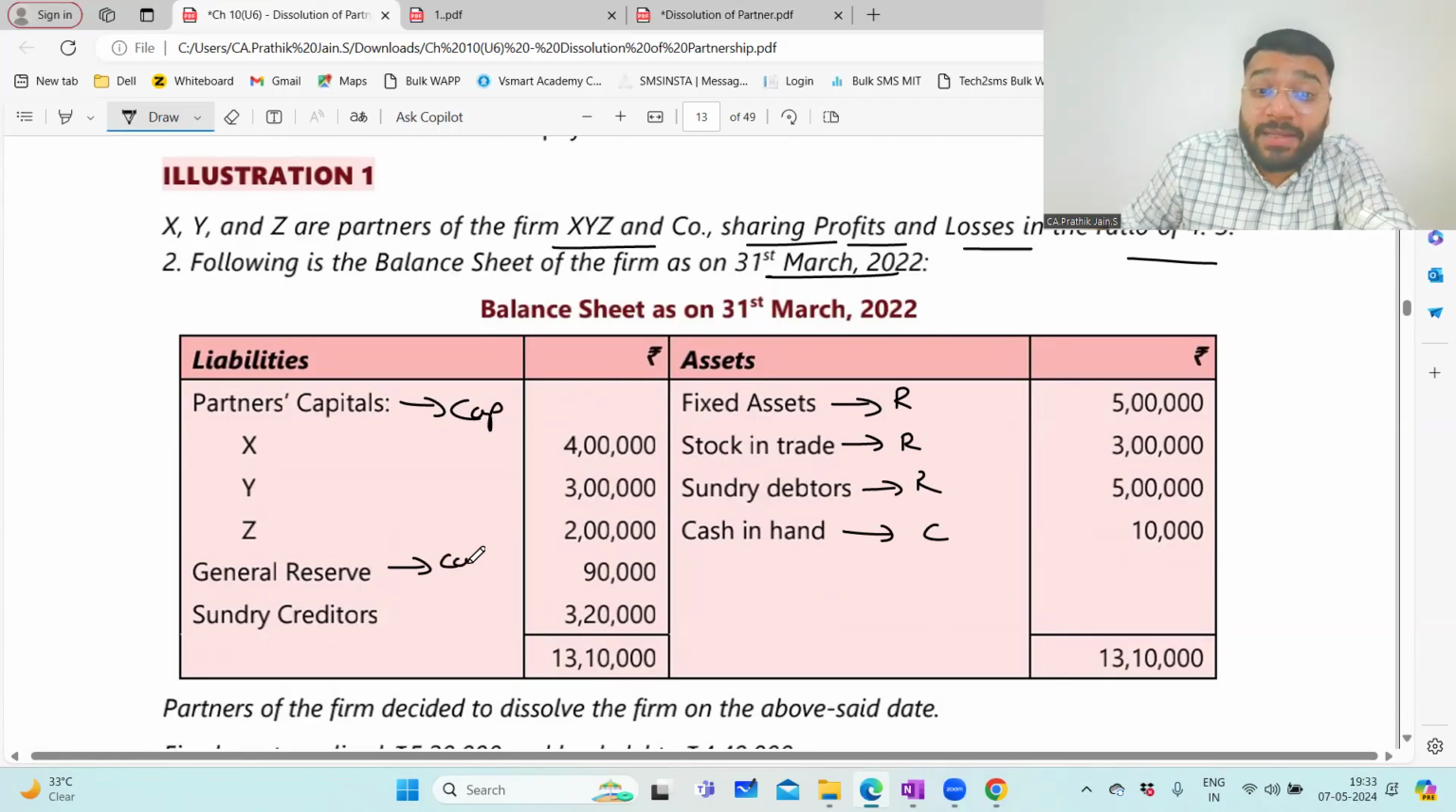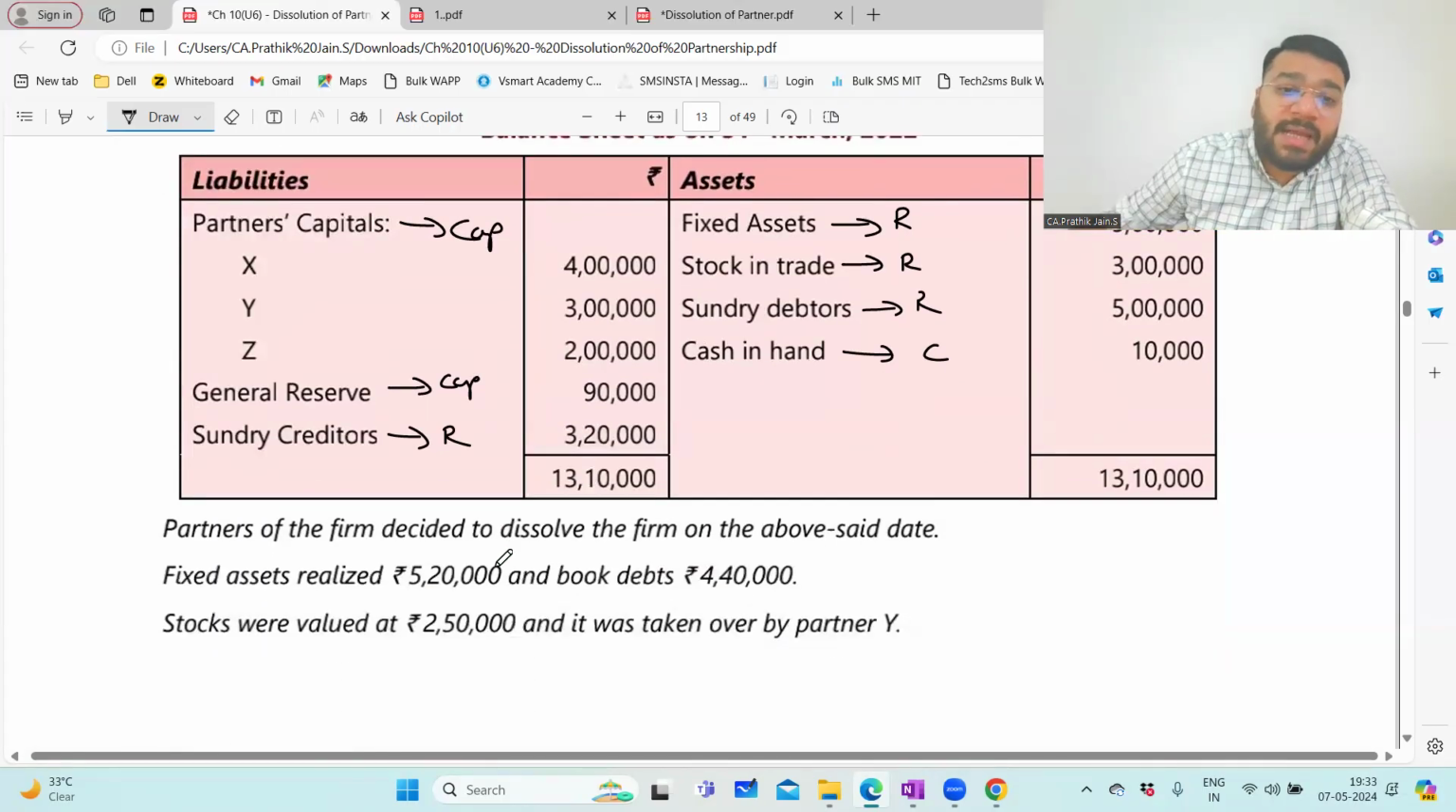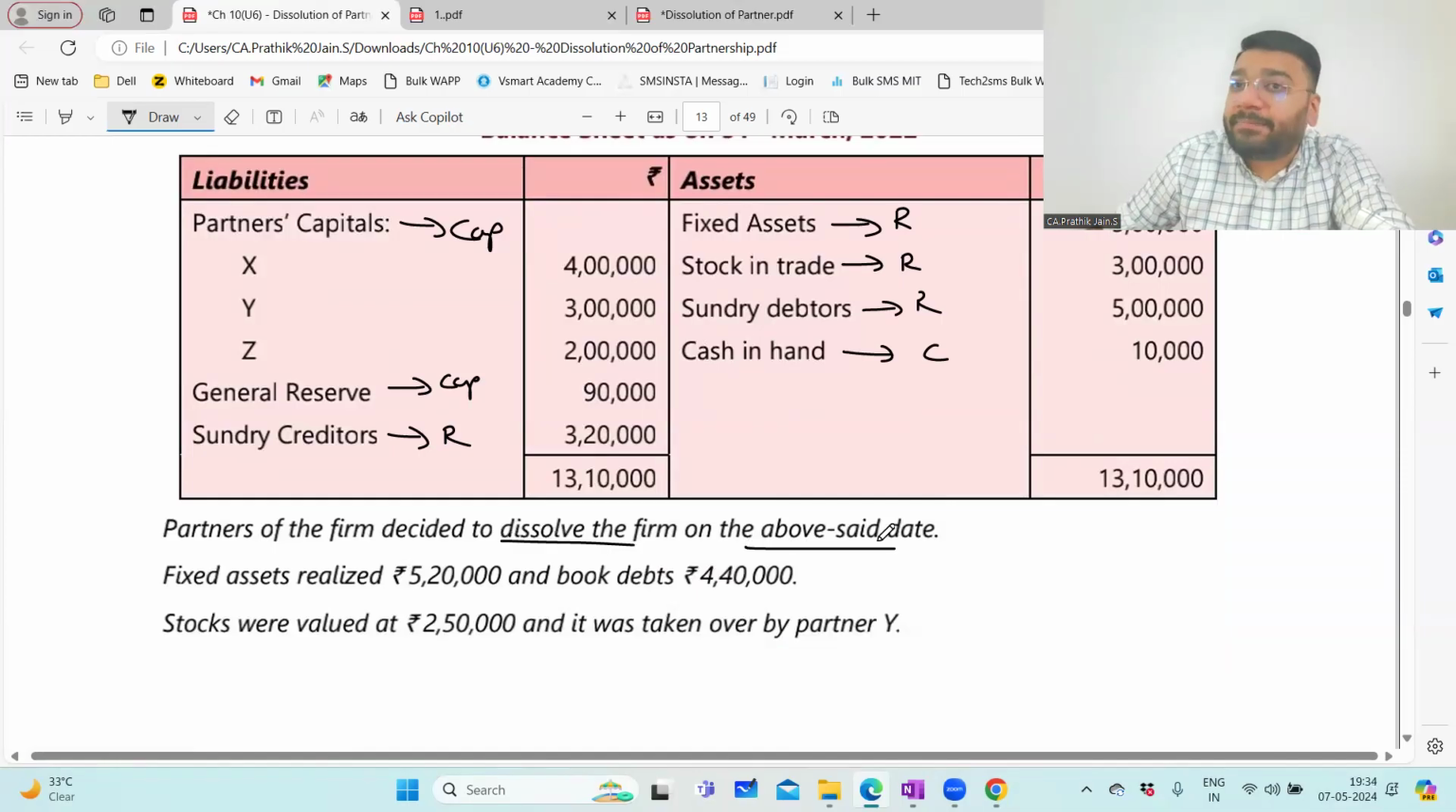Credit side. We have to be very careful. Capital account, credit side. Sundry creditors, where will I transfer? Realization account, which side? Credit side. Okay. The partners of the firm decided to dissolve the firm on the above said date.